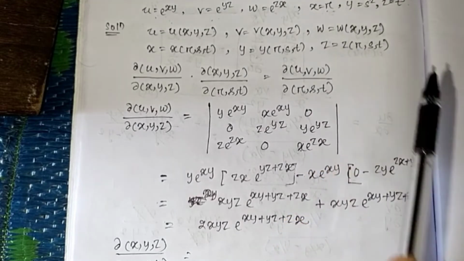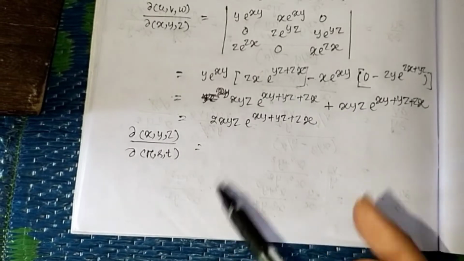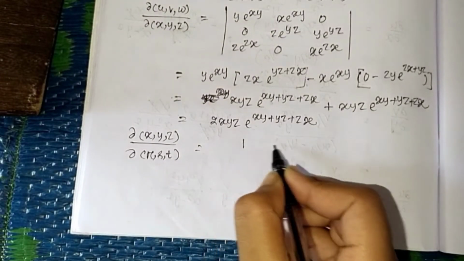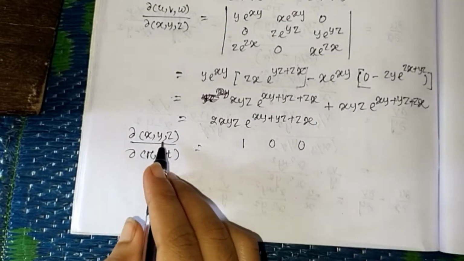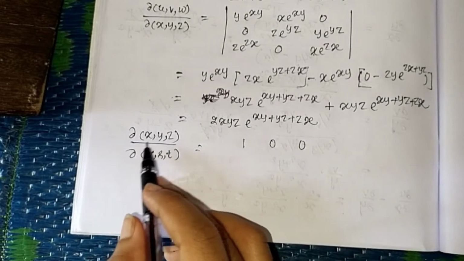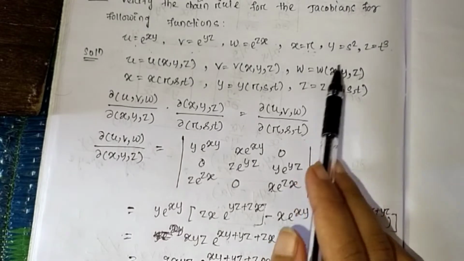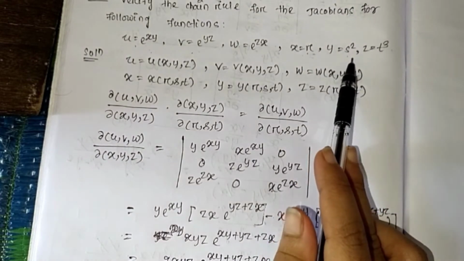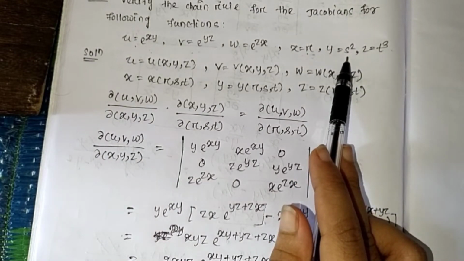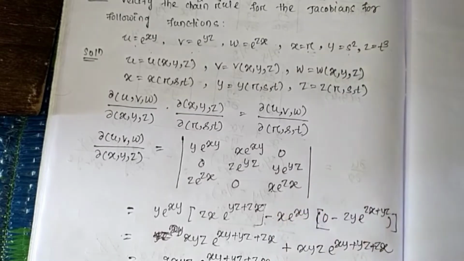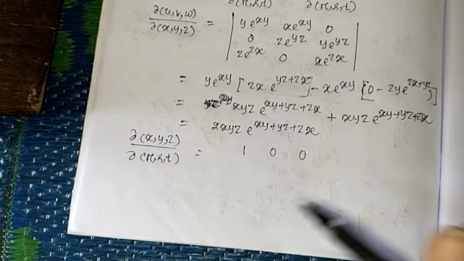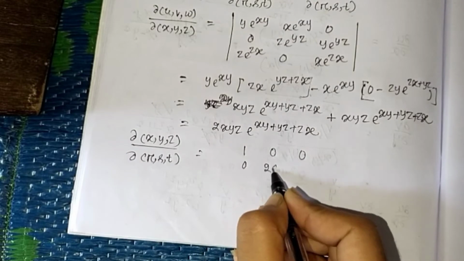So 1 0 0. Then del y by del r is 0, del y by del s is 2s, del y by del t is 0. So 0 2s 0.